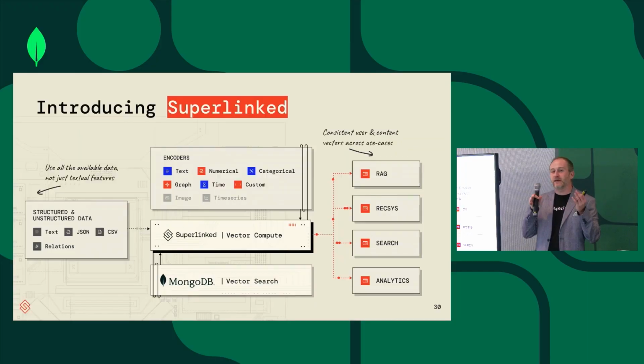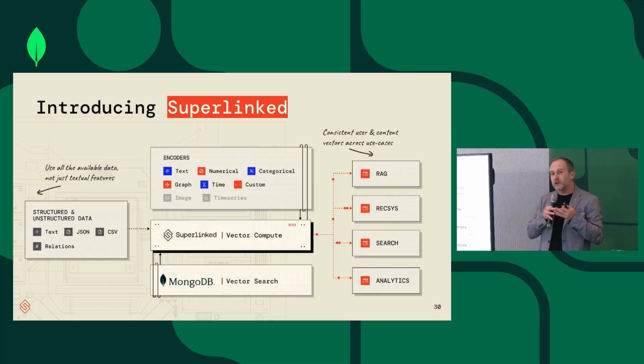So what is Superlinked? Superlinked is that platform that helps you embed complex data and then query it through natural language in runtime, and also treat the events and the feedback loop. We take all the available data, so not just the textual features, not just the unstructured data, and we serve a bunch of use cases. One of them that we talked about is semantic search, but that also feeds RAG and recommender systems and analytics, so clustering and grouping of different events. And by the way, we have a connection to MongoDB. One of the reasons we are here, we recently partnered with Mongo.